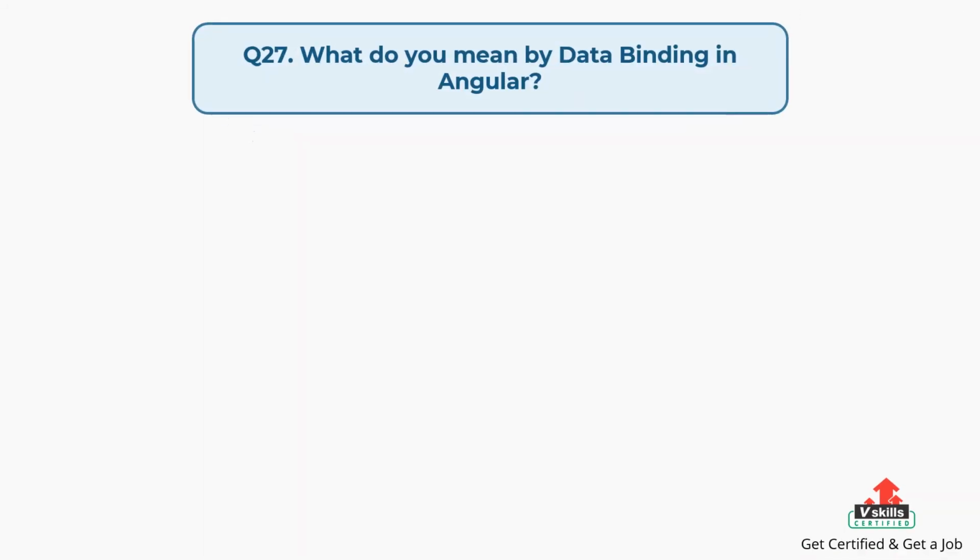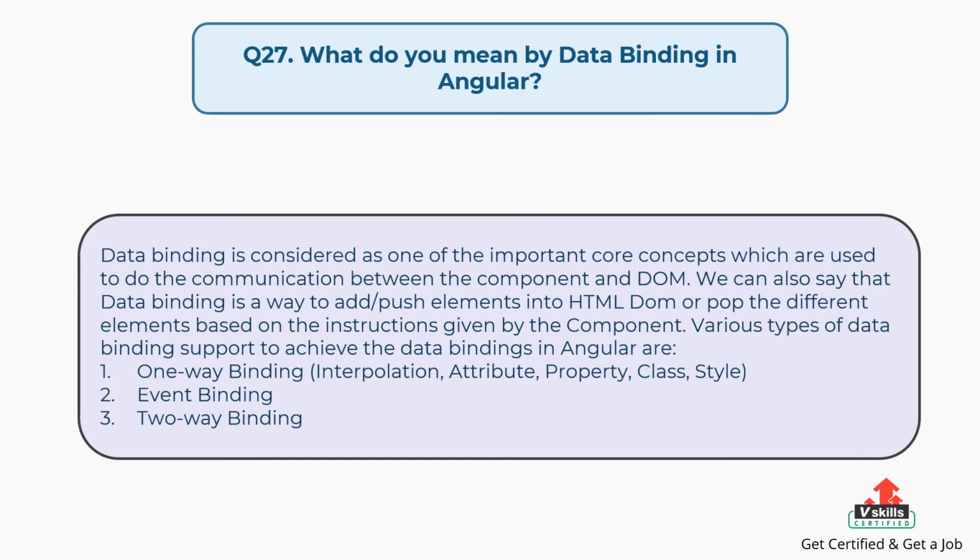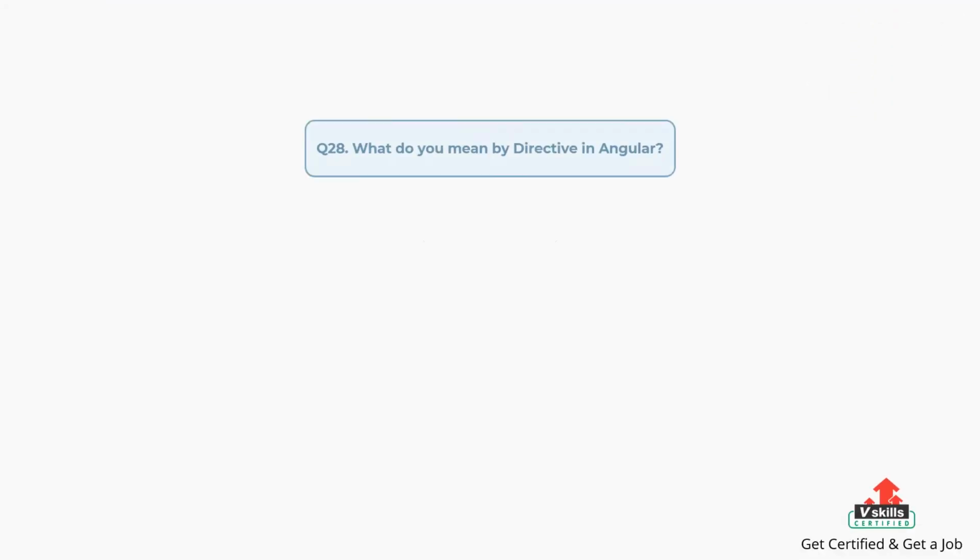Question number 27. What do you mean by data binding in Angular? The answer is: data binding is considered as one of the important core concepts which are used to do the communication between the component and DOM. Data binding is a way to add or push elements into HTML DOM or pop the different elements based on the instructions given by the component. Various types of data binding supported to achieve the data bindings in Angular are: first, one-way binding, interpolation, attribute, property, class, style. Second, event binding. Third, two-way binding.